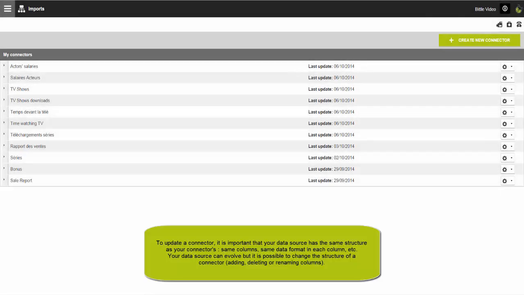To be able to update your data with Bittle, it is important that your data source has the exact same structure as the one you use to create your connector. Same number of columns, same data format in each column.